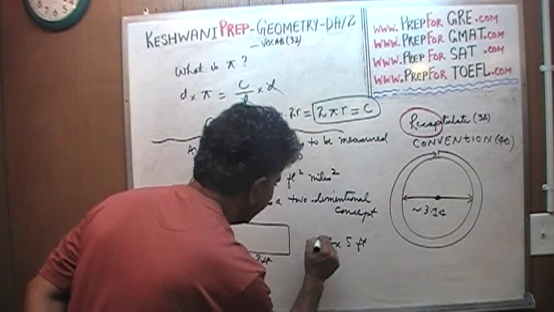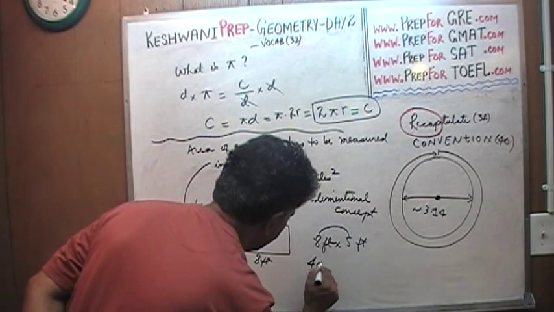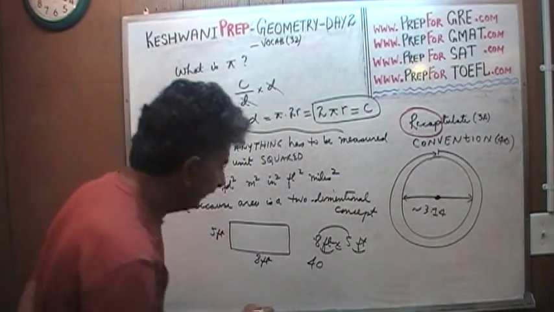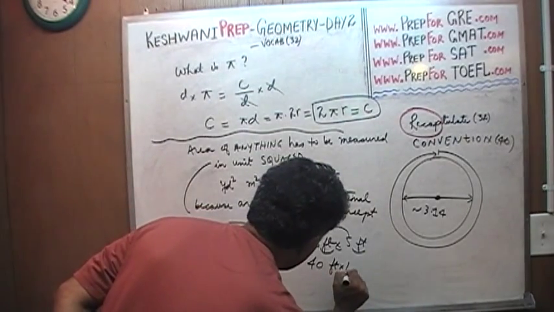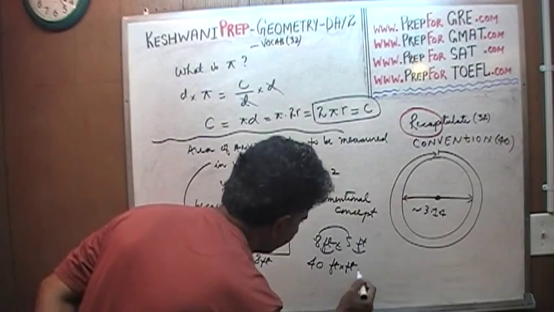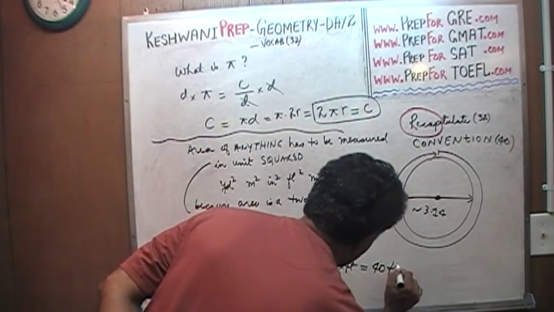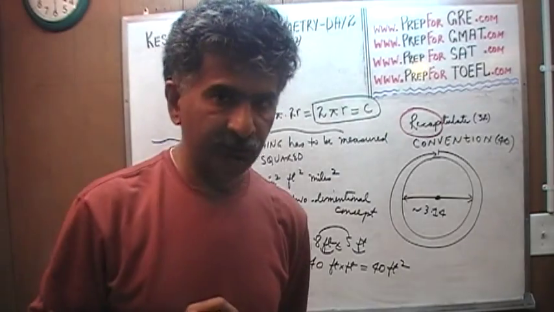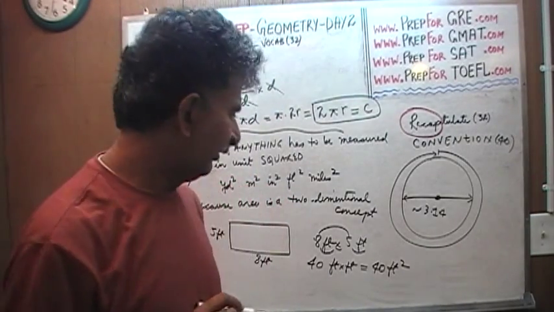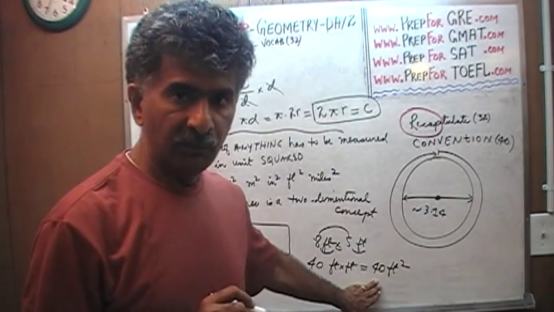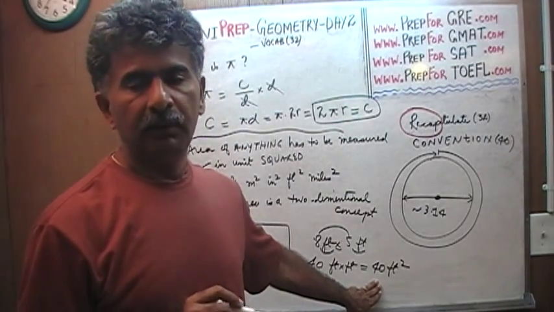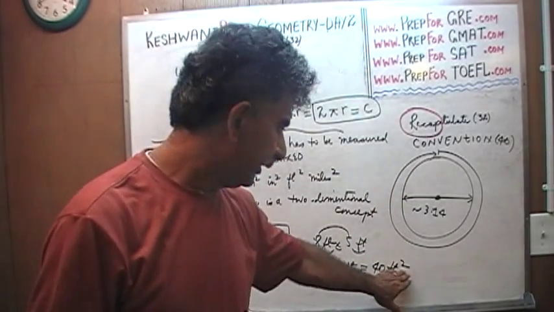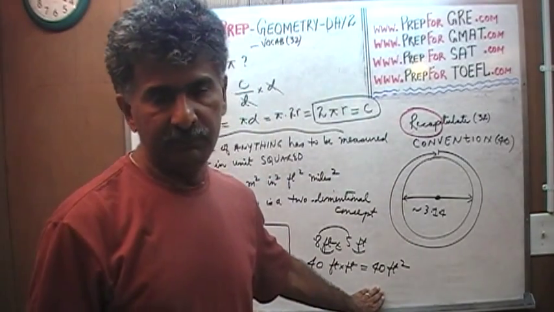Watch what happens. 8 times 5, of course, we know is 40. But then we have feet times feet. It's 40 feet times feet, which is 40 feet squared. The pure mathematician will insist that this should be read as 40 feet squared. But again, the convention dictates that we read this as not 40 feet squared, but 40 square feet.